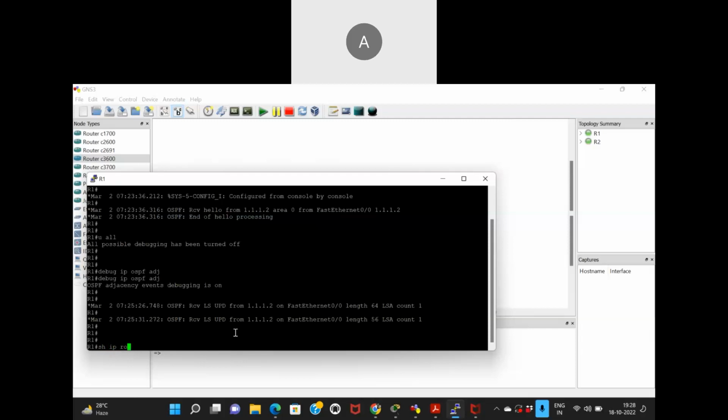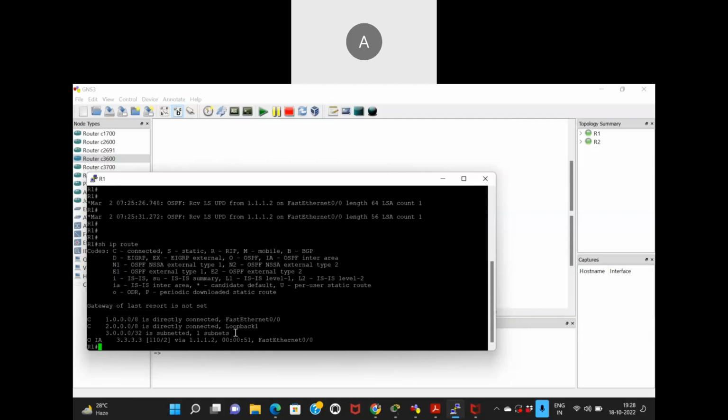Let me see the show IP route, and I do have the 3 network, but can you see this IA over here? Can you see this, Bravo? Yeah, IA. Can you see this? Yeah, I see it. It says IA. IA means it is inter area. If you look at the map over here, it gives you IA means inter area. Why is it saying IA or inter area?